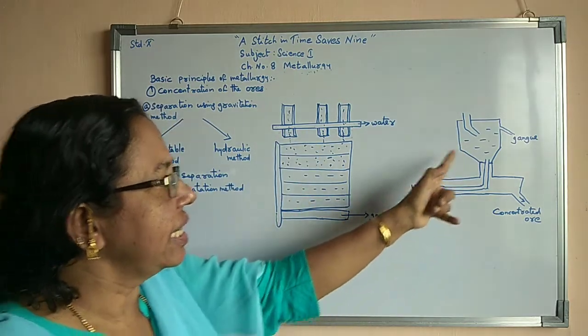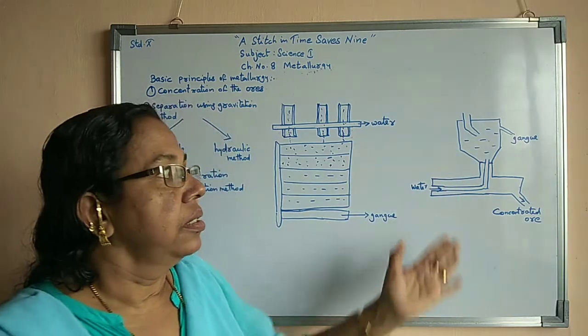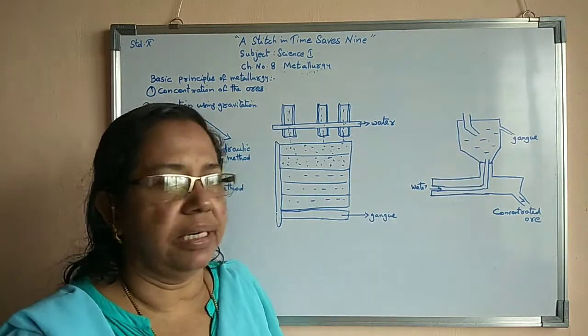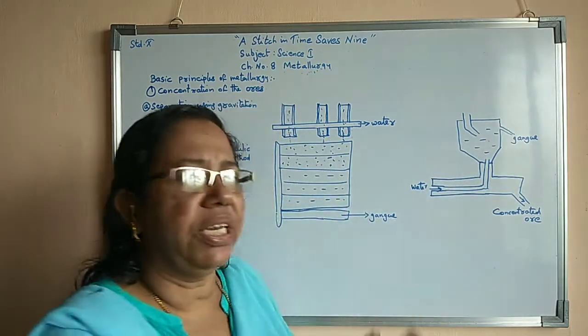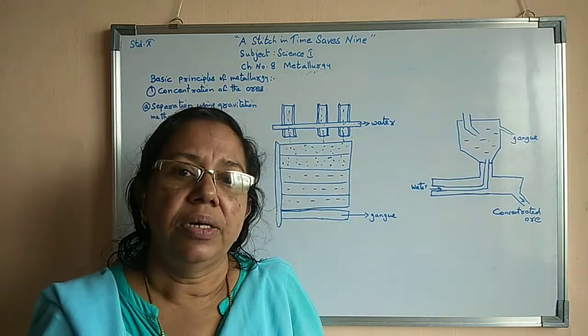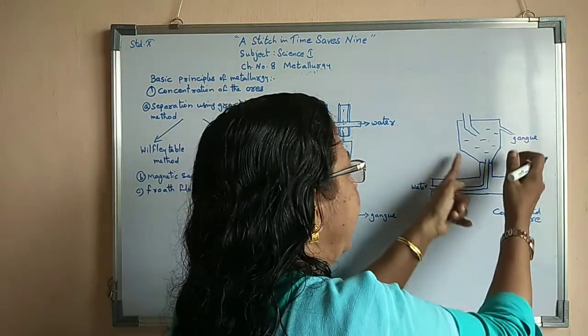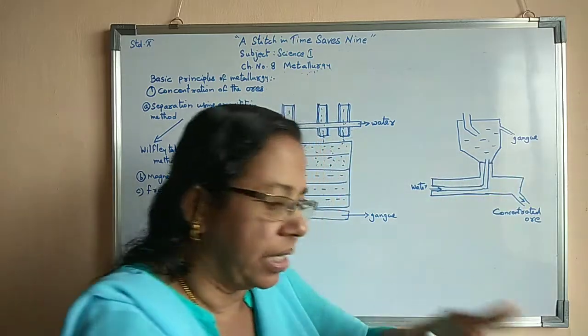Now this is another type of gravity method of concentration of ore, known as the hydraulic method. In villages, if we go to a rice mill or wheat mill, we can see a container whose bottom part is tapered downward.